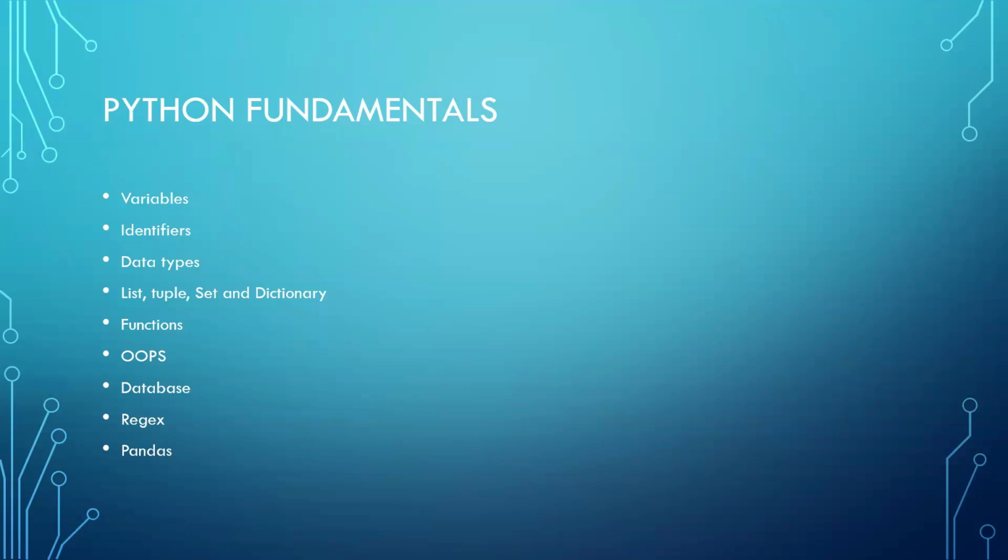What is a variable? What are identifiers in Python? What is a data type? Basically, in programming, we usually use data types like integer, float, and string. List, tuple, set, and dictionary are dynamic data types that are supported by Python. When I want to have integer, float, and string all together in one variable, for that time, I should be using the dynamic data type in Python programming.